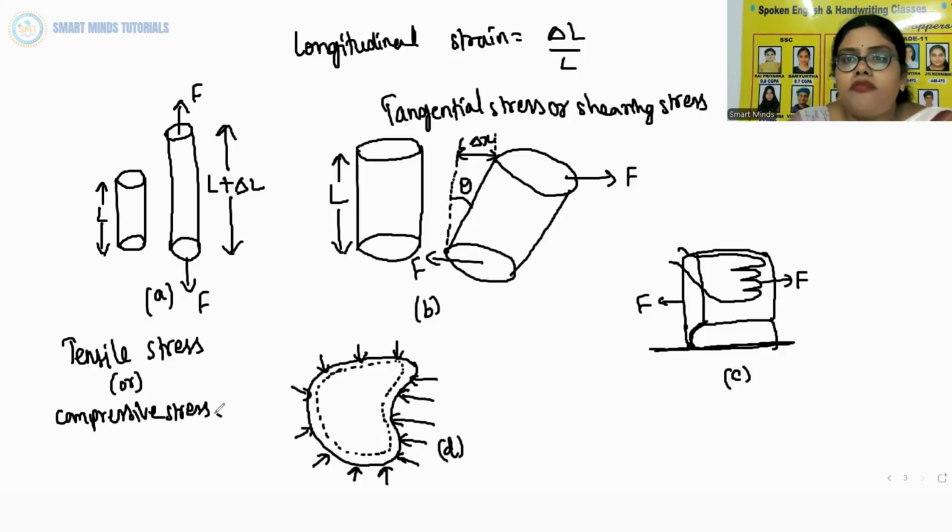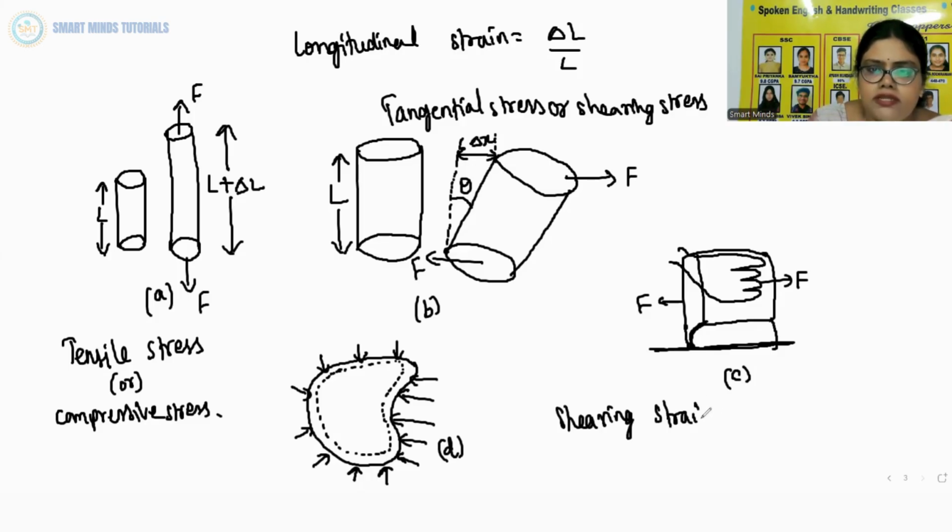As a result of the applied tangential force, there is a relative displacement delta x, which you can see I have marked in the second figure between opposite faces of the cylinder. The strain so produced is called shearing strain. How can you define shearing strain? I am writing the shearing strain formula over here. Shearing strain is delta x by L, because it is tangential stress. So it is tan theta.